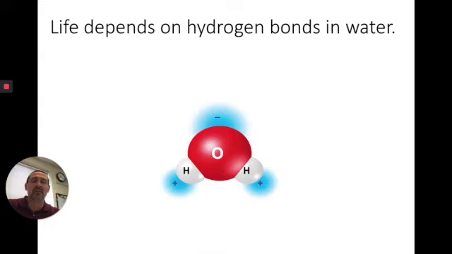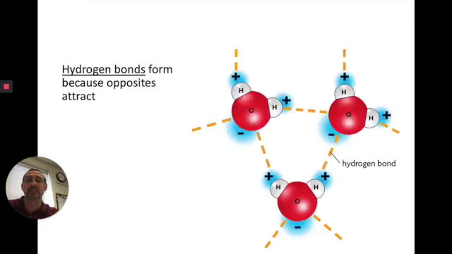A hydrogen bond forms because water is polar. Sometimes it's called a polar covalent molecule. Polar because the side that has the oxygen is negative, the side with the hydrogens are positive. Those hydrogen bonds are just a weak bond between the attraction of the negative of one side and the positive of the other. This hydrogen bond creates all kinds of properties of water, and the polarity of water gives us all kinds of properties of water.